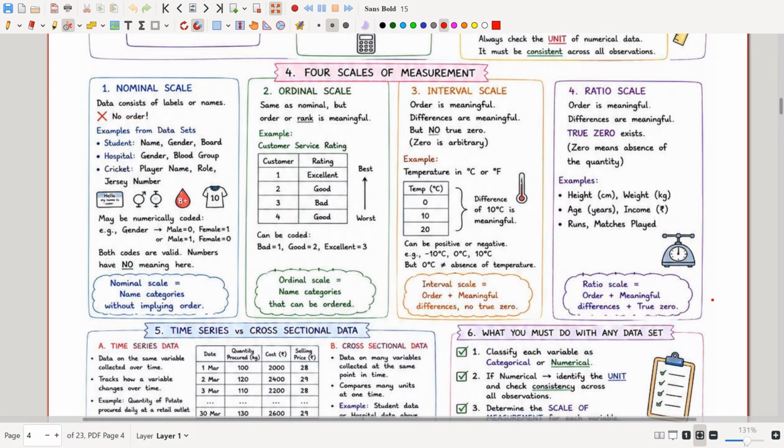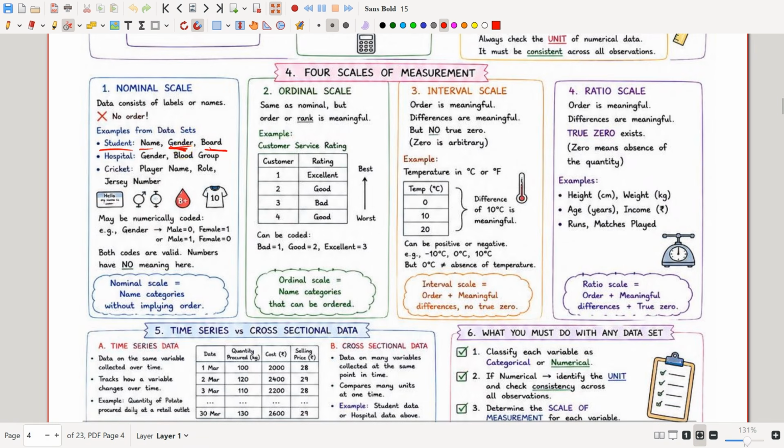Okay, and there are four scales of measurement. The first one is the nominal scale. Nominal scale means the data will just consist of labels and names, with no order. For example, students' name, gender, board, they cannot be ordered.